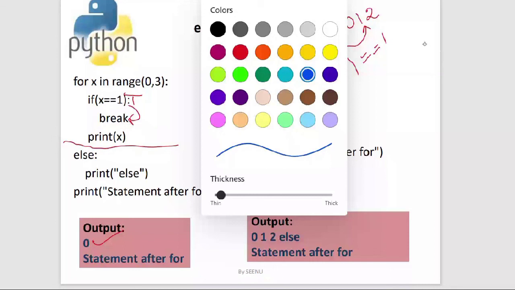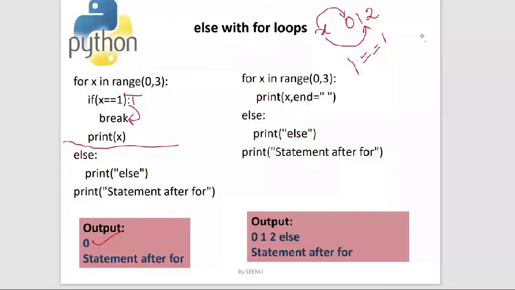According to the concept that you have studied, when the for loop finishes its execution, or break or anything, it comes to the immediate next statement after for. This is the concept that we have studied, right? But this else is associated with the for. This else is associated with the for, meaning that based on the loop's behavior, whether this else will execute or not will be decided.